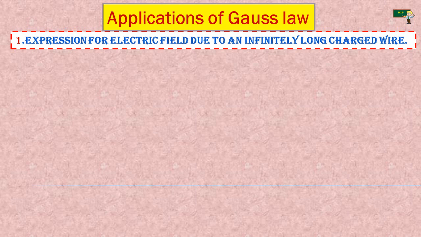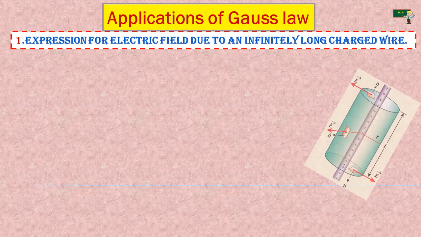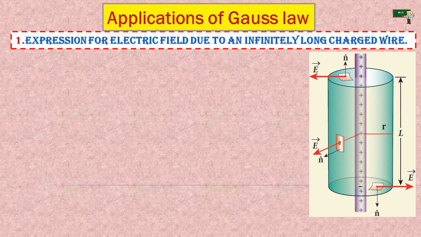What do you mean by infinitely long charged wire? See, this is the picture, and I will show this is an infinitely long charged wire. In Hindu culture, they used to say Perumal took a Vamana Avatar.